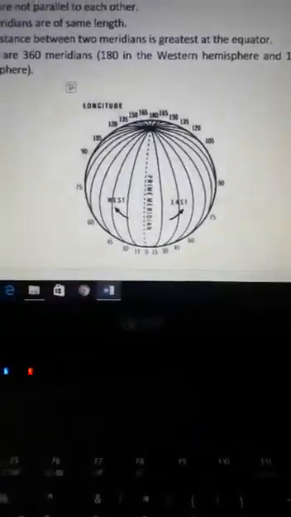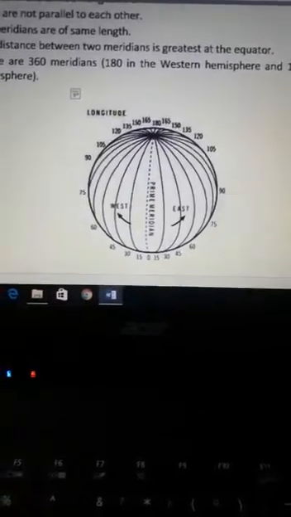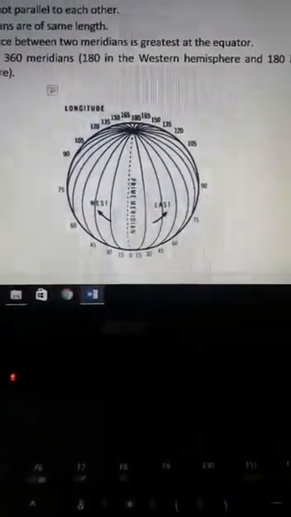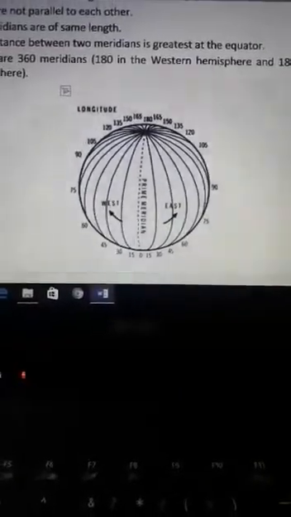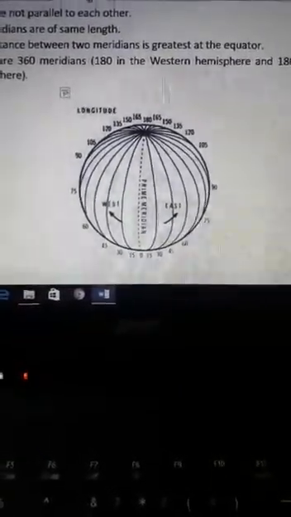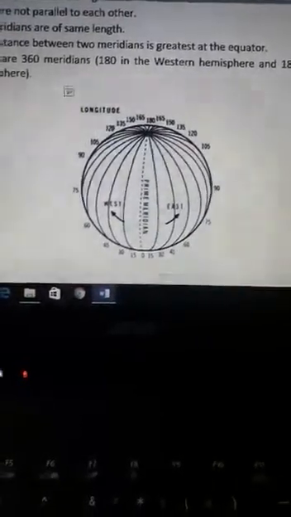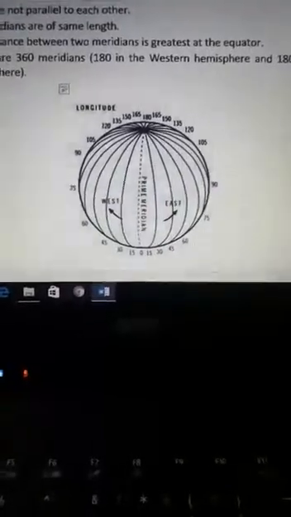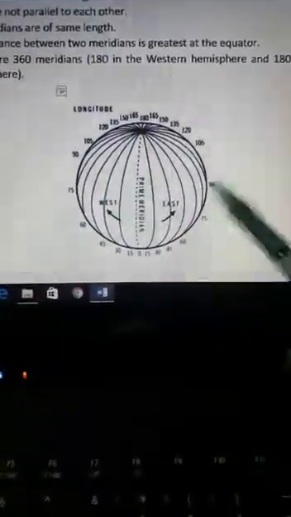Equator divides the earth horizontally into two parts, northern hemisphere and southern hemisphere. Likewise, prime meridian divides the earth into two equal halves. It divides the earth vertically into two equal parts, western hemisphere and eastern hemisphere.